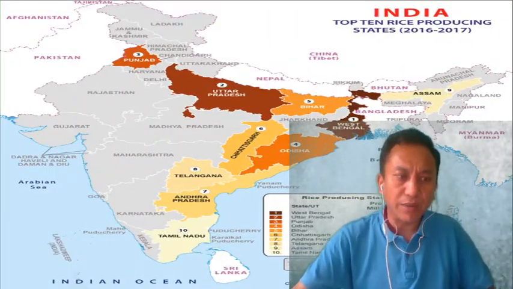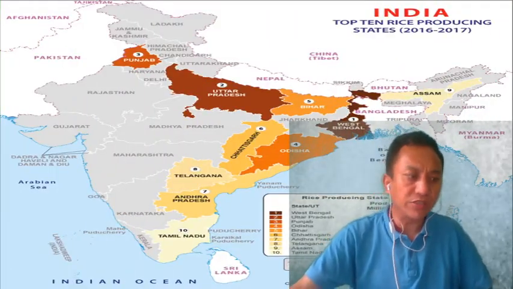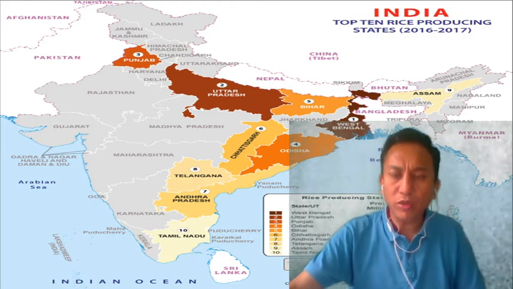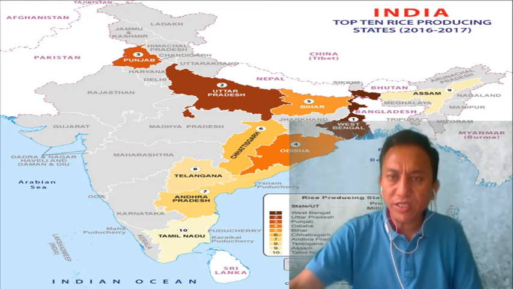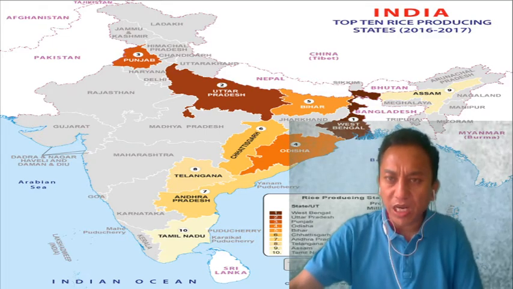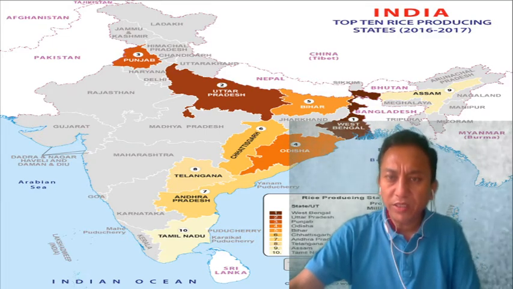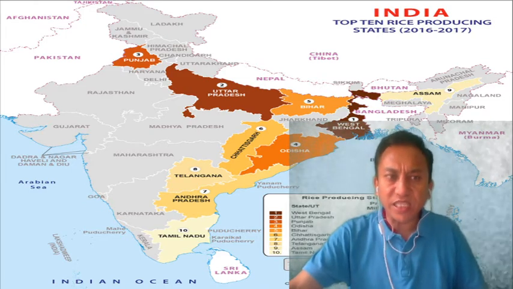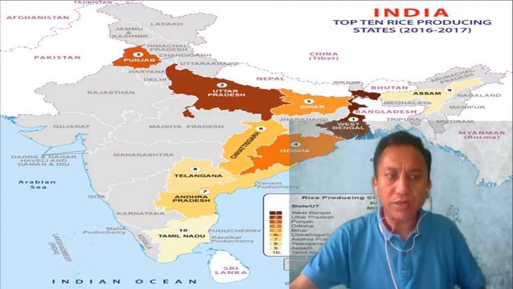You can see it in the map as well. See the cultivation of rice. It's done in states like West Bengal, Uttar Pradesh, then Andhra Pradesh, then Punjab, Bihar, Chhattisgarh, Tamil Nadu. These are the areas where rice is extensively grown in our country.